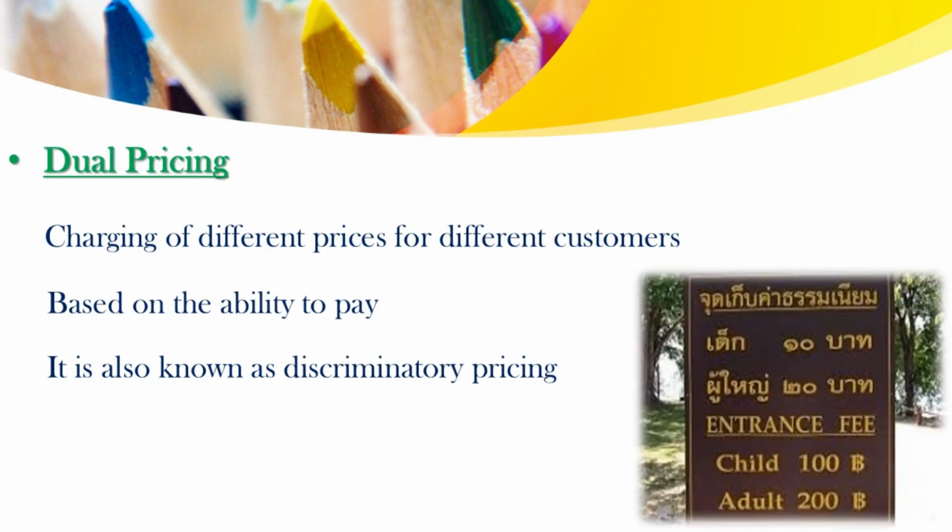Next is dual pricing. Dual pricing means charging different prices for different customers. The pricing is based on the ability of the customers to pay for the product or the service. It is also known as discriminatory pricing. In this figure, we can see that for the same service, they are providing two different prices. So it is known as discriminatory pricing.